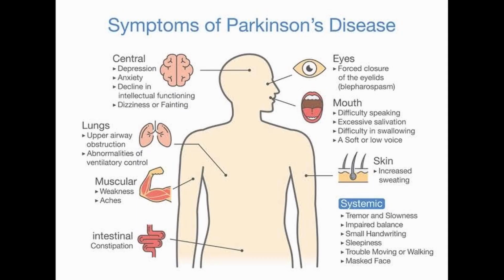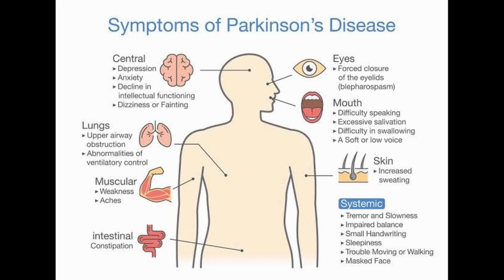Now we discuss the symptoms of Parkinson disease. Firstly, we discuss the eyes. In the eyes there is a forced closure of the eyelid. The second one is the mouth. There is difficulty in speaking, excessive salivation, difficulty in swallowing, and a soft or low voice.